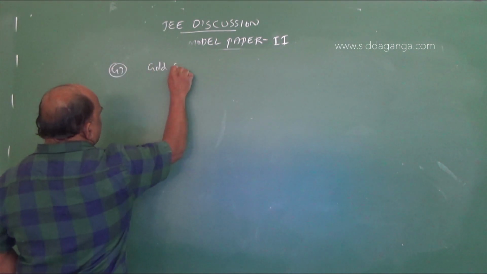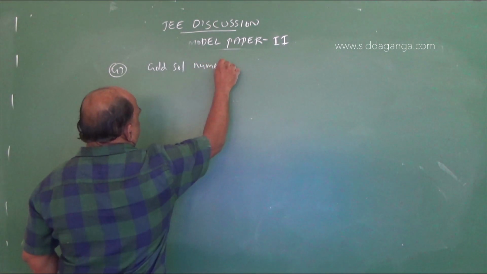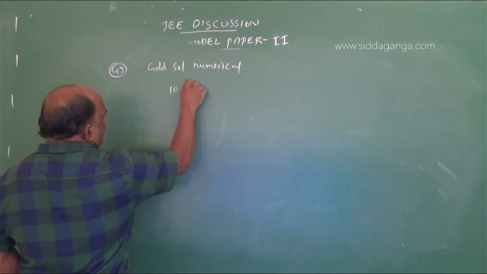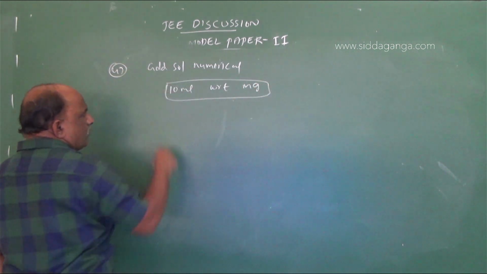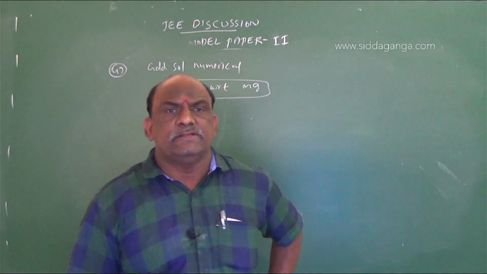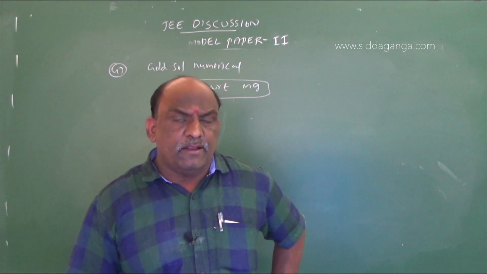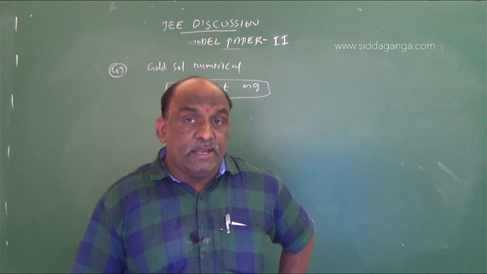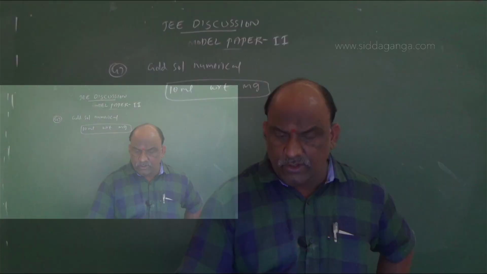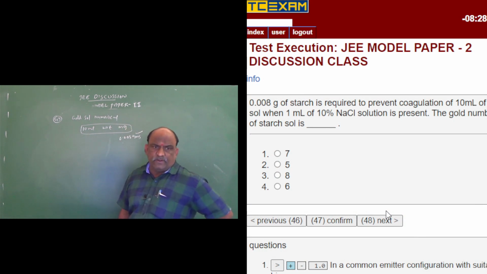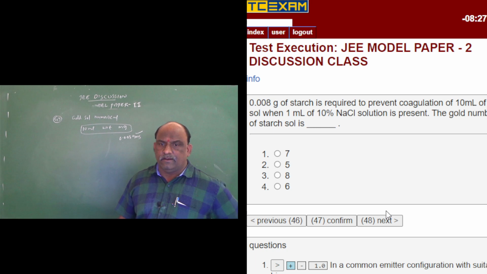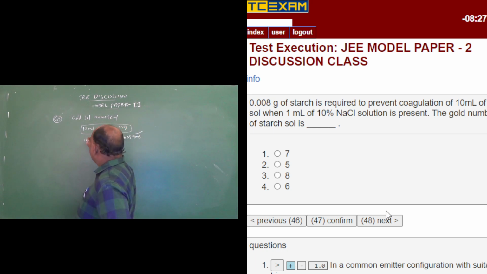Gold sol numericals: keep this point in your mind, the numericals based on gold sol of 10 ml are with respect to milligrams. So once again go through the question. 0.008 grams is given, this is not milligrams. Starch is required to prevent coagulation of 10 ml of gold sol. So 10 ml was given, and don't bother about this 10 ml of gold sol.